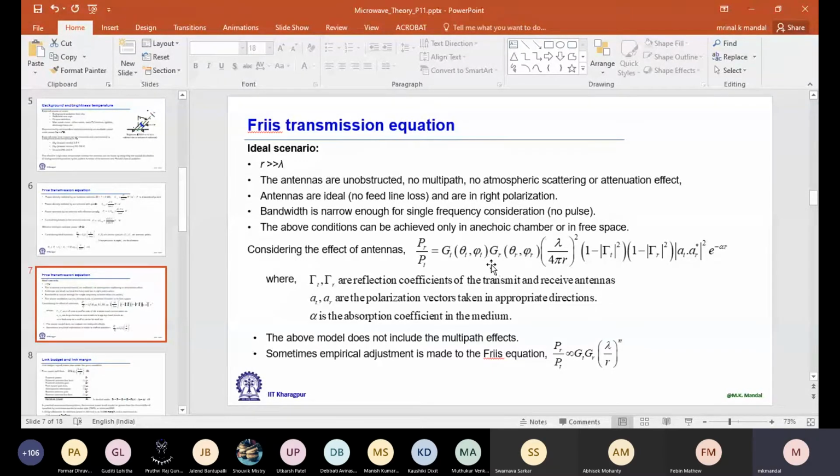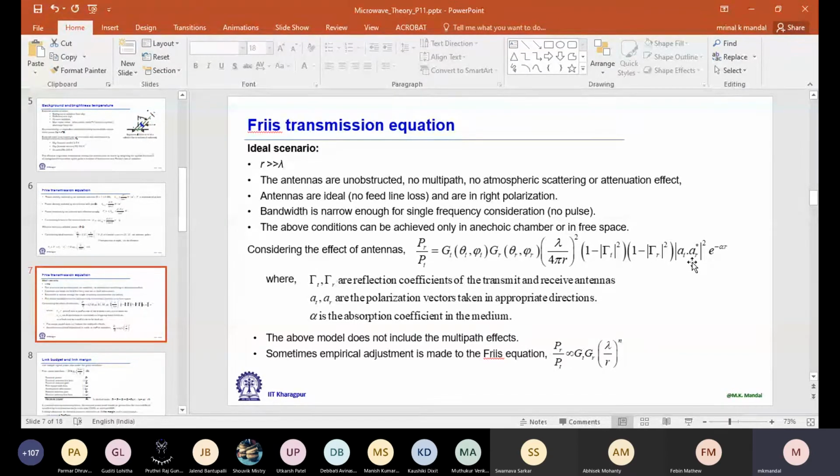Now, in this expression, we are rewriting it by considering GT and GR as functions of theta and phi. Then we are also including the effect of gamma T and gamma R. So 1 minus gamma T square is the power accepted by the antenna, 1 minus gamma R square by the receiver, and AT and AR represent the polarization direction. Then again, it is valid only in free space and inside an anechoic chamber,